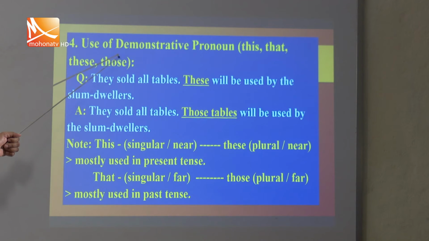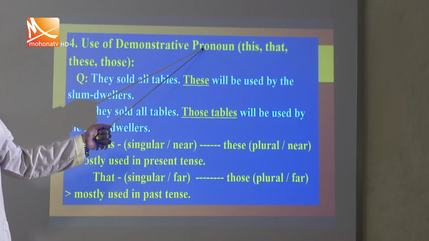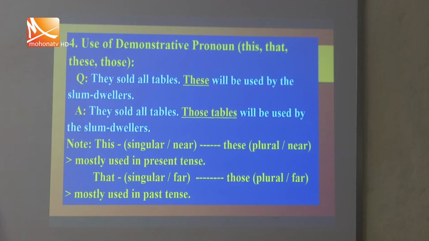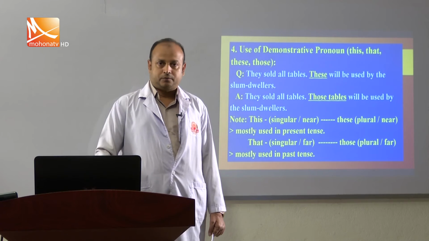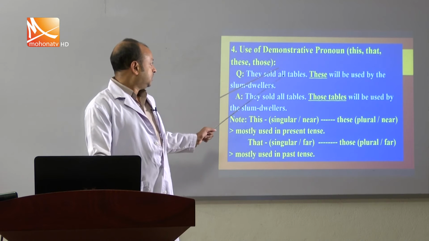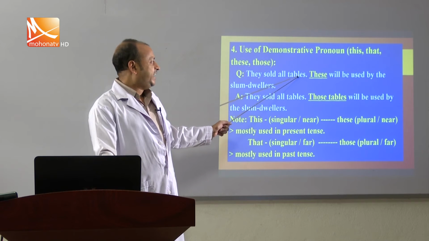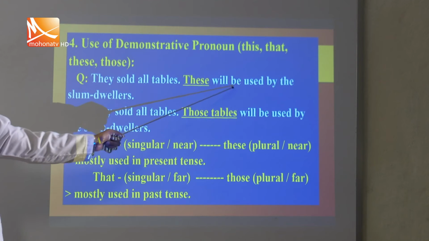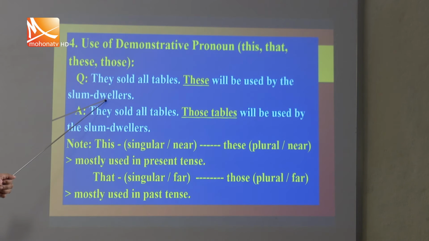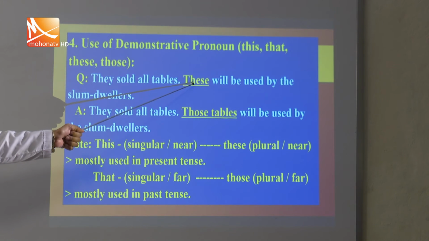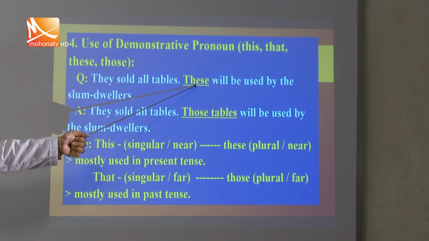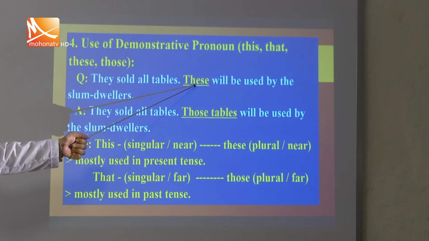There is use of demonstrative pronoun. So, what are the demonstrative pronouns? This, that, these, those, they are known as demonstrative pronouns. So, for example: they sold old tables. These will be used by the slum dwellers. So, look at the word these. This means it is mostly used in present tense.